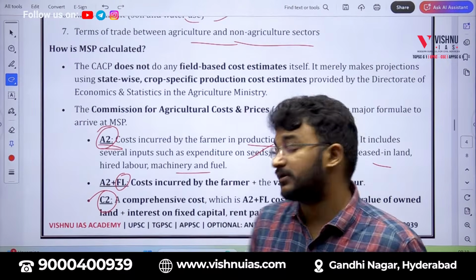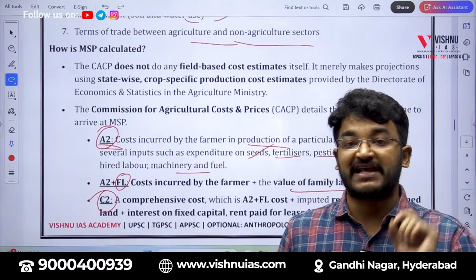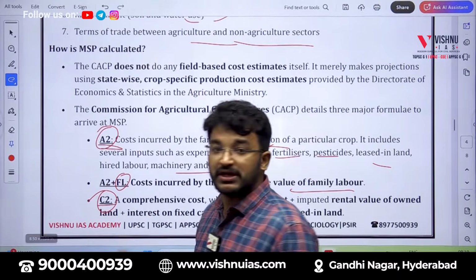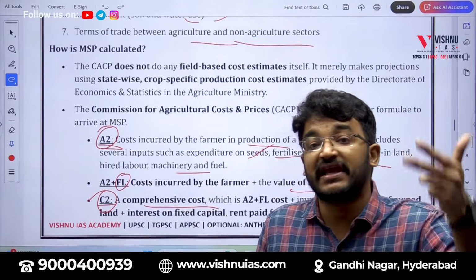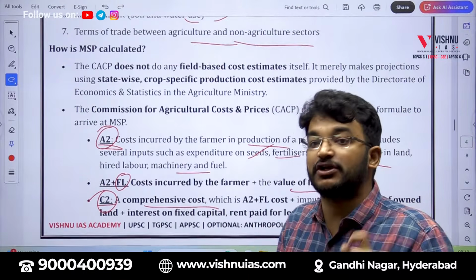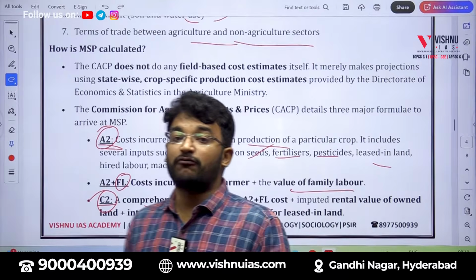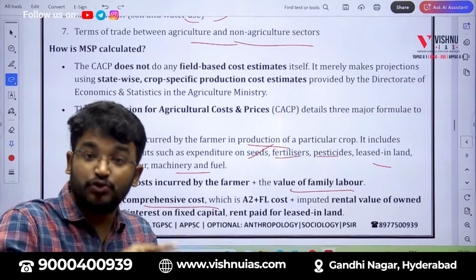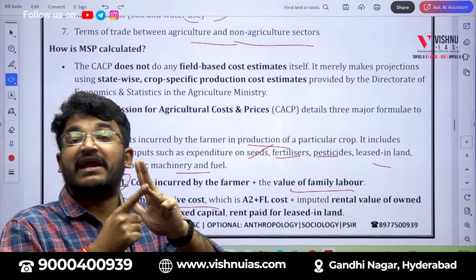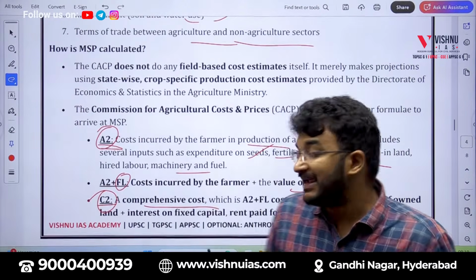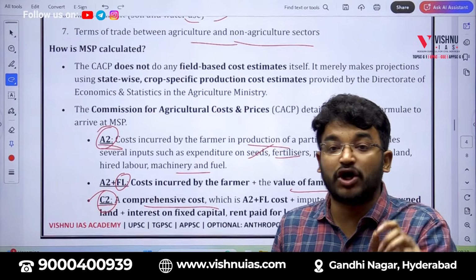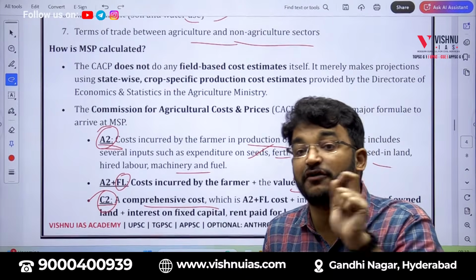And further, one more type of this classification is nothing but C2. This is a comprehensive cost. Now, along with this A2 plus FL, there is another thing called C2. Now, what is this C2? This is A2 plus FL plus one additional component. Now, what is this additional component? We didn't consider the cost of the rent of the land anywhere.